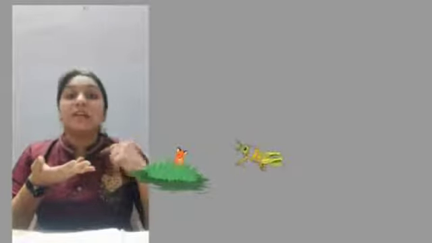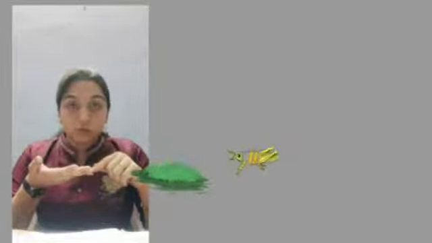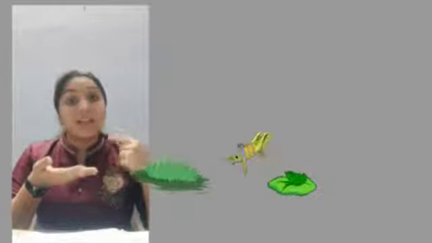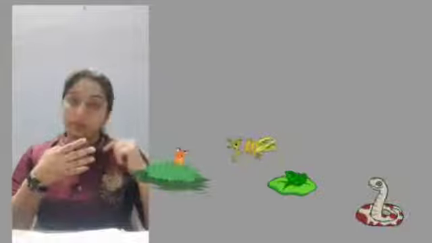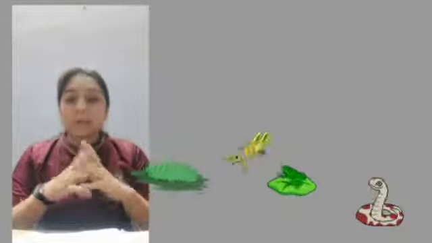Which category does the grasshopper form? It forms the consumer. Which consumer? Primary consumer, because it is directly eating the plant. Now, this grasshopper is eaten by a frog. So the frog here forms a secondary consumer. Now when the frog is further eaten by a snake, the snake forms a tertiary consumer. I hope the example is very clear.